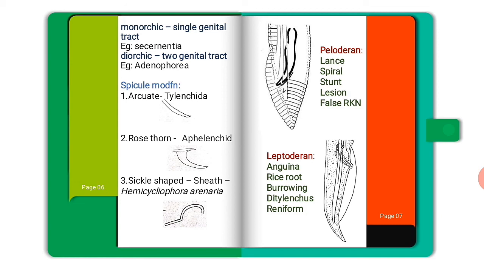Next about Peloderan and Leptoderan. What is Peloderan? It is a bursa extended up to the tail. You see, it is up to the tail. Here it is also known as caudal bursa, as it is projecting up to the tail. Examples are lance, spiral, stunt, lesion, false root knot. And next one is Leptoderan, where the bursa is reduced, ending with a filiform tail. It is also known as adanal bursa. Examples are Anguina, rice root, burrowing, Ditylenchus and reniform.